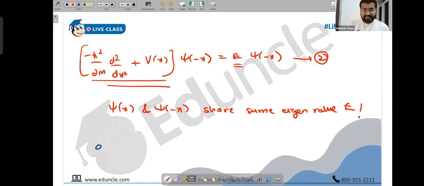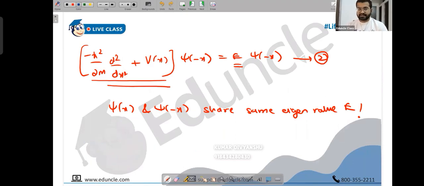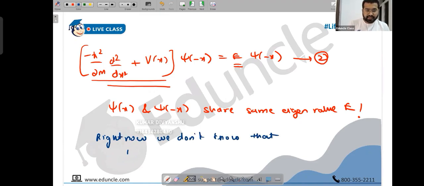People, I remind you, yesterday we had learned that phi1 was a function and phi2 was a function. They shared the same eigenvalue E. We also learned that a linear combination also shares the same eigenvalue. That was the third theorem. That is where you say that the other wave functions are linearly dependent on those. But even so, they share the same eigenvalue. So how will we know whether these are dependent on each other or independent? We don't know that, so we will take both cases. Both are absolutely possible.